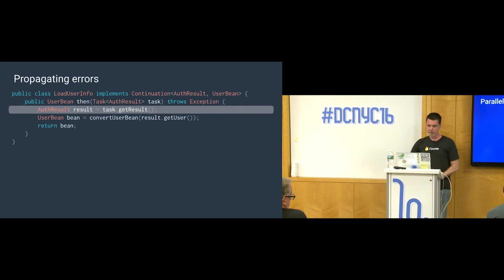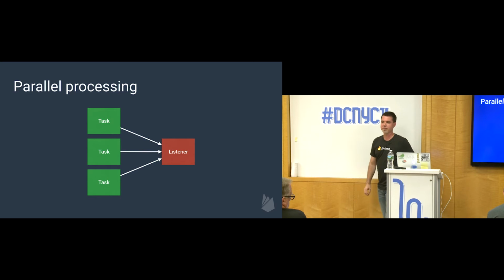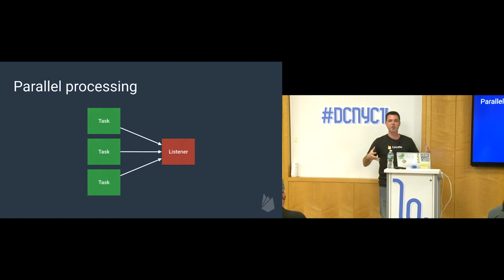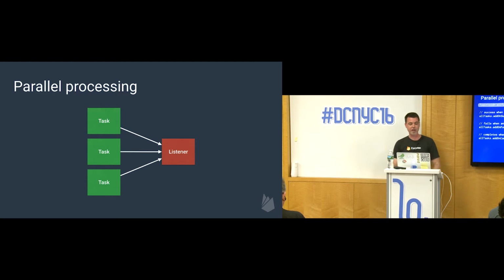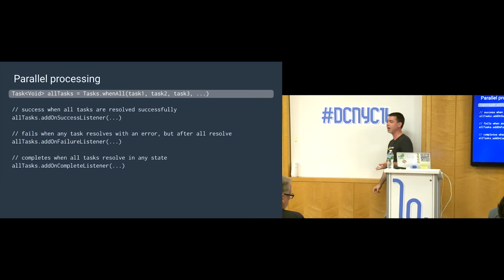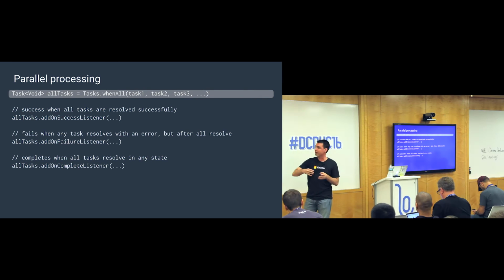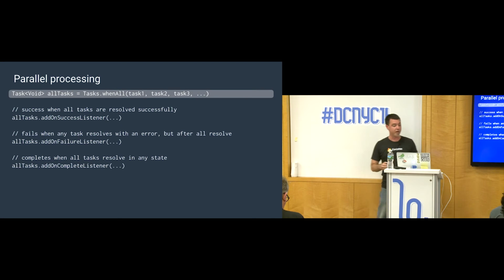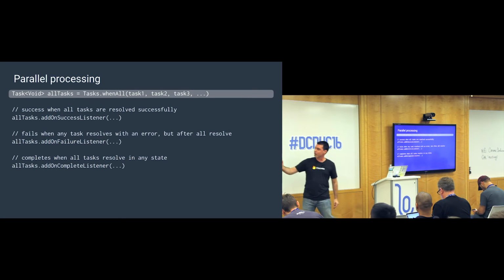Okay. So what if you want to do parallel processing? So we've seen serial processing where you do things in order. What happens if you have multiple tasks and you want to know when they're all done at the same time? Well, in this case, there's a static method in the task API called whenAll. You pass it the collection or the individual tasks that you're interested in knowing when they're all done. You can pass as many as you want, or just one, it doesn't matter. But what you get out of this is a new task, and that new task represents the completion of all of the ones that you pass in.